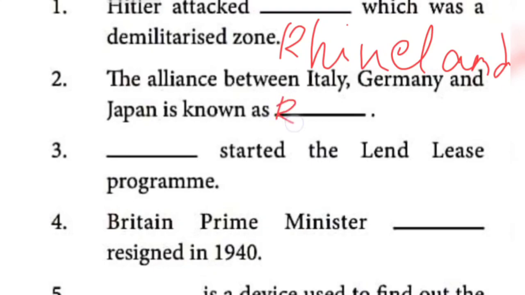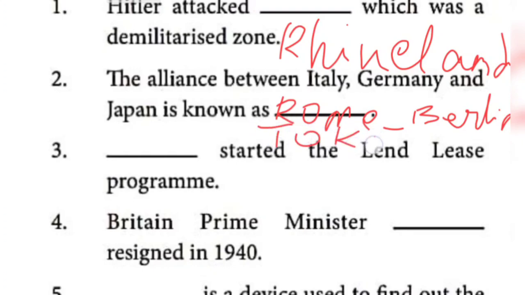Second one, Rome, R-O-M-E, hyphen Berlin, B-E-R-L-I-N, Berlin. Tokyo axis, T-O-K-Y-O. Axis spelling, A-X-I-S. Okay, Rome, Berlin, Tokyo axis.